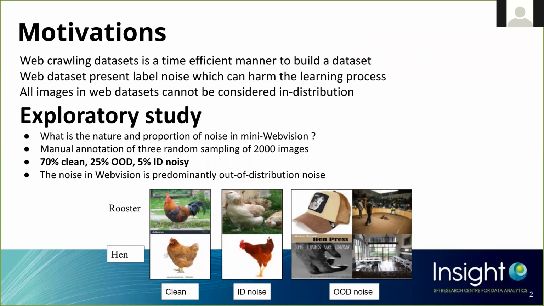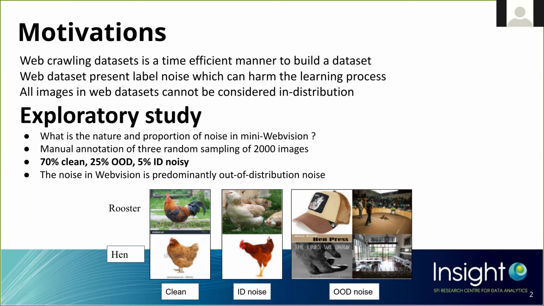I'll start with the motivations for this paper, and we tackle here web crawl datasets, meaning that these image datasets have been created using search engines on web data. The main advantage of building a dataset this way is that it's very time efficient to do, but on the other hand, you will gather images that do not belong to your data distribution. So our first contribution of our paper is to quantify the amount of noise that you will expect in these web crawl datasets and to classify the nature of this noise.